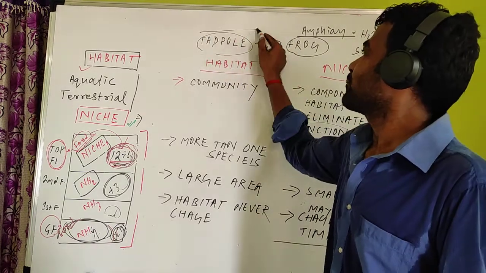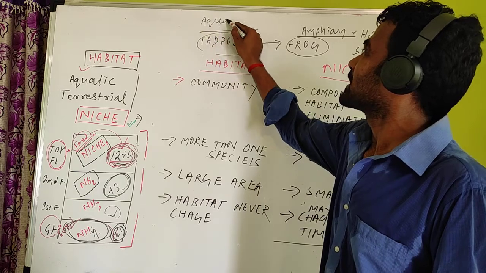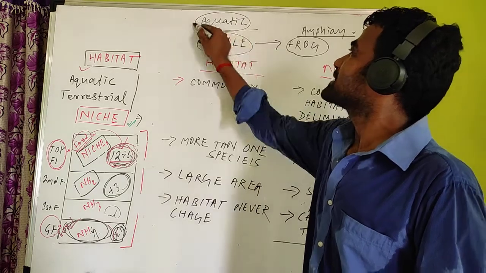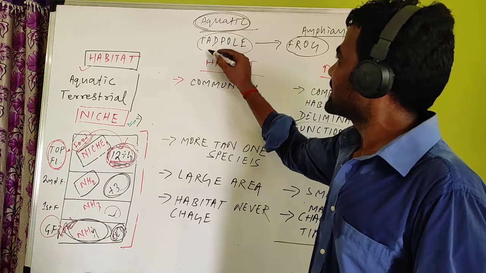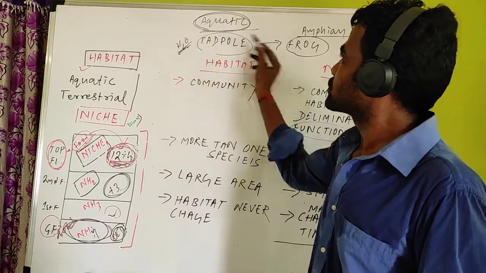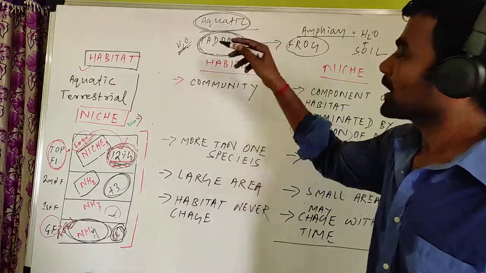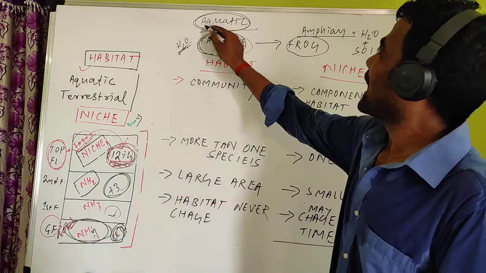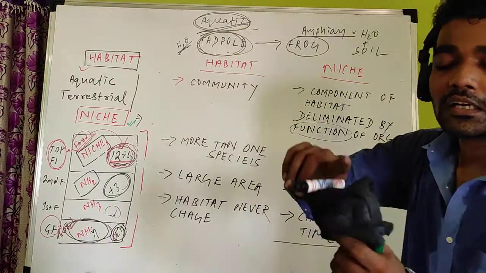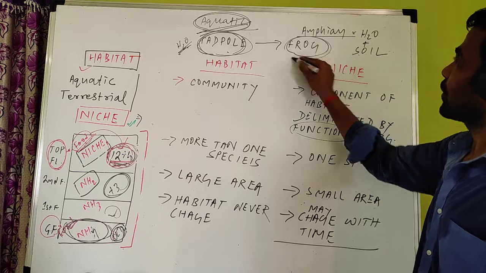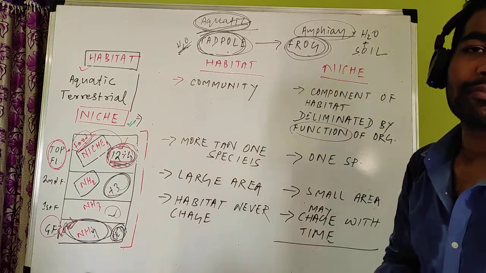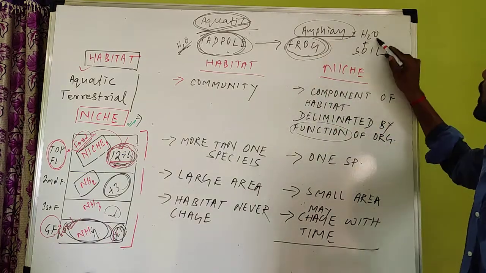But the tadpole is only aquatic. Aquatic means only water. तो tadpole, frog का जो छोटा स्टेज है, is aquatic. बट ये जब टाइम के साथ बड़ा हो जाएगा, frog हो जाएगा, वो क्या बन जाएगा? Amphibian, both in water and soil.